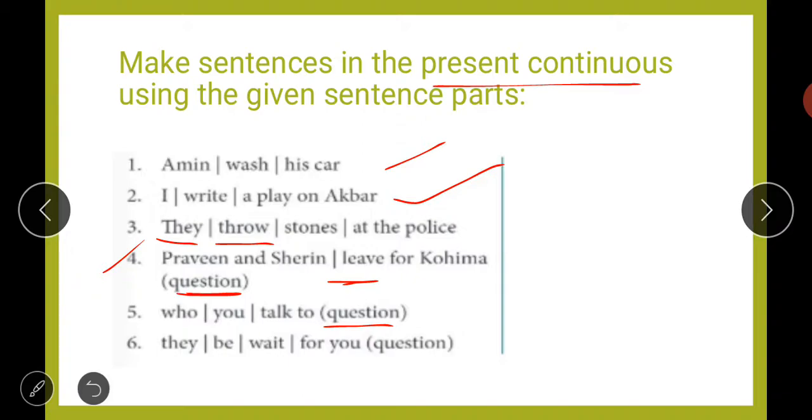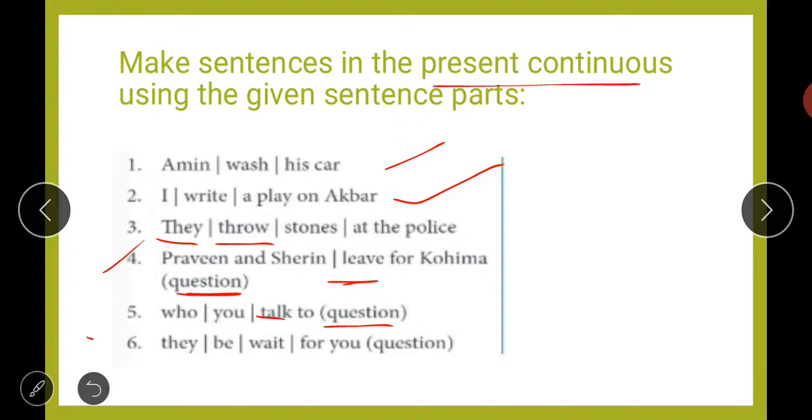Simply, talk will change to talking, and along with you, you will always use the helping verb are. We will never use you is. It doesn't look nice; you is is a bad combination. We will always use you are. So who you talk to, the question will be who are you talking to? I hope it is clear.